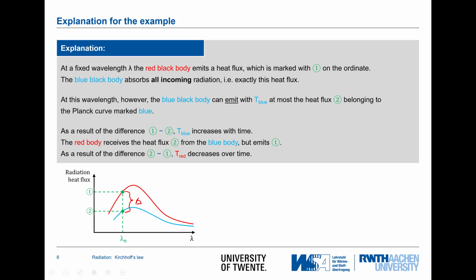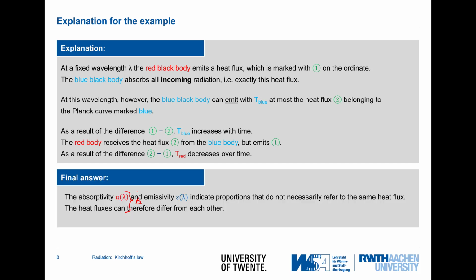So the blue black body increases its temperature as this difference is positive, and the red body gives more away than it receives from the blue one, so there the temperature decreases over time, and that was shown in the video.